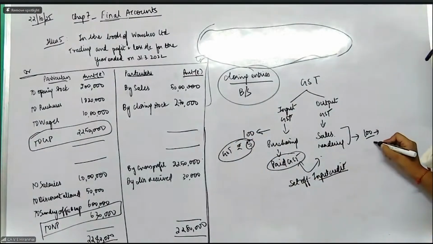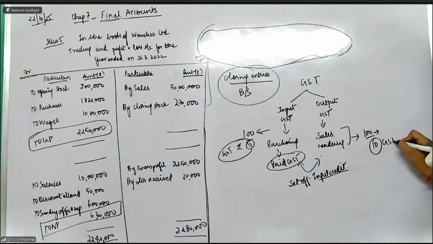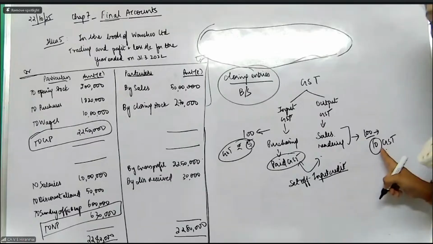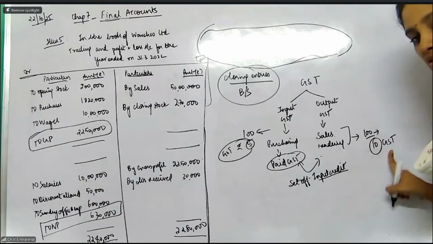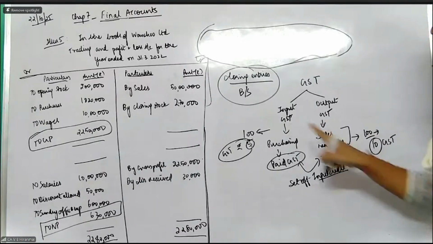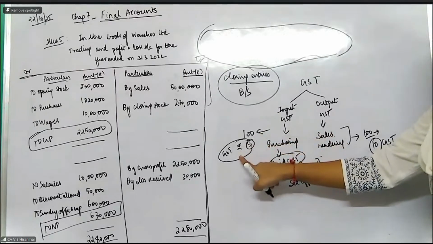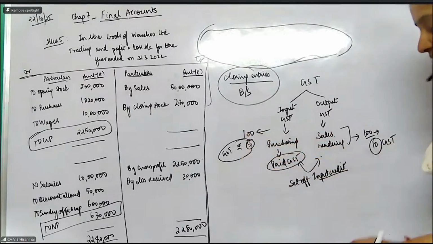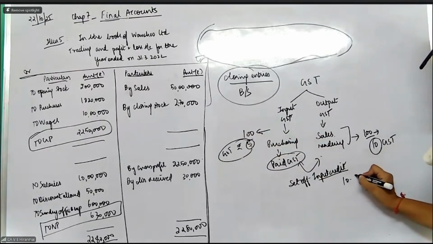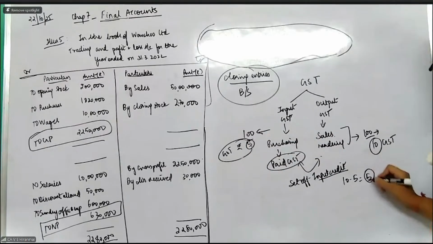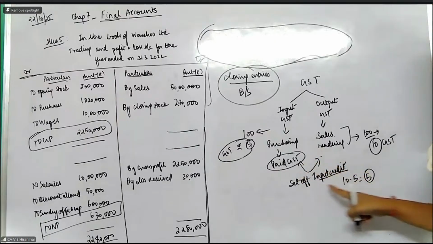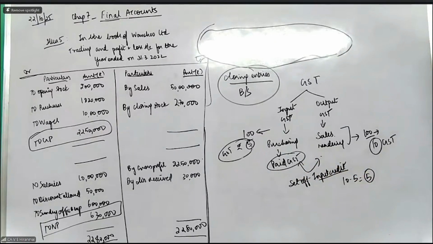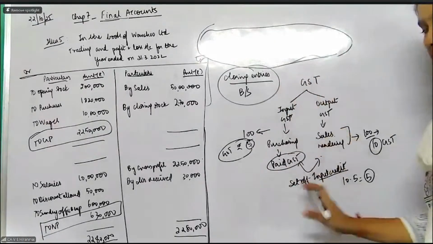You collected a GST of, let us say, 10 rupees. So you should pay this 10 rupees to the government. But you can tell, I already paid the government 5 rupees in the form of purchases made. So now the net amount which I have to pay to the government is only 5 rupees, because I am now taking the input credit. That is the concept of this particular GST tax.